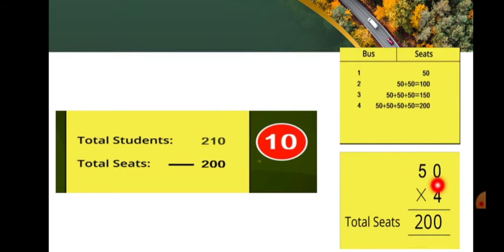Let me multiply and get 50 into 4 buses. So 0 into 4, 0. 5 into 4, 20. So the total seats available in the 4 buses are 200. But the total number of students is equal to 210, and the available seats are 200. Still 10 more seats we need.